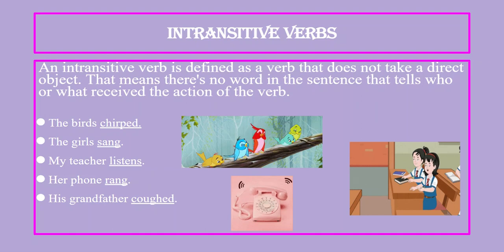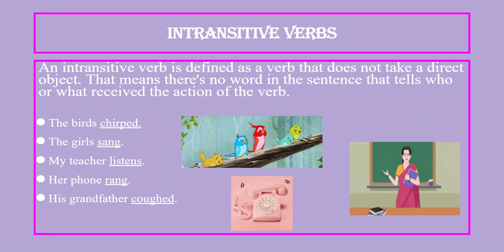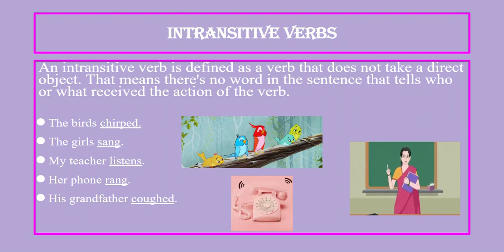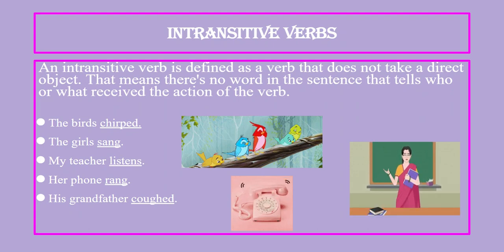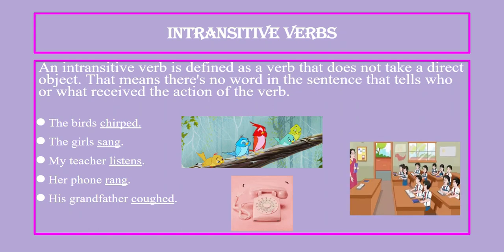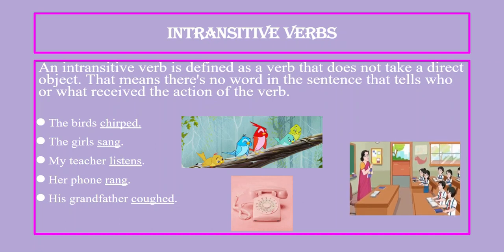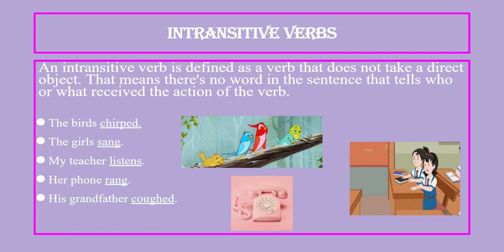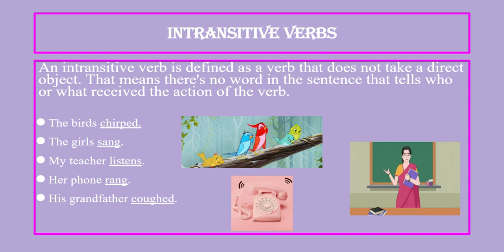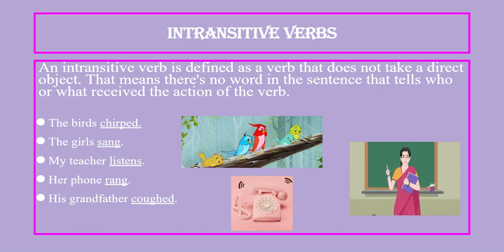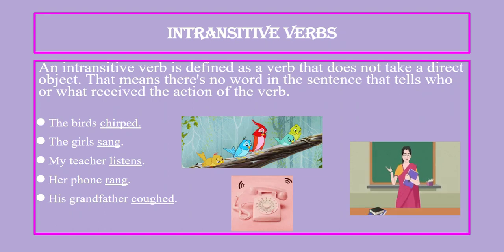He walks to the park. Now he is the subject, walks is the verb. To the park is not an object, it's a prepositional phrase. The choir sings the national anthem. Now here, can you pick out the verb? Well, very good. Sings is the verb, and national anthem is the object. So this sentence has a transitive verb.